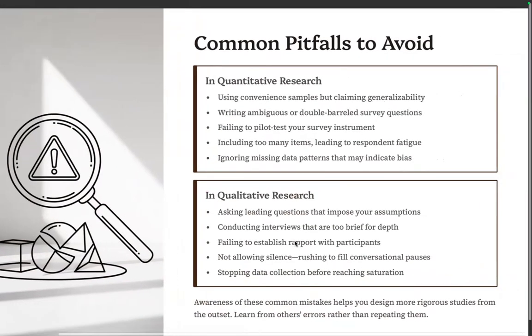Your research question determines which method or combination of methods is most appropriate. So, common pitfalls to avoid in quantitative research: using convenient samples but claiming generalizability. No, no, no. Writing ambiguous or double-barreled survey questions. No, no, no. Failing to pilot test your survey, because later on in the operationalization phase, if you create your questionnaire, you have to pre-test it for reliability and validity. Including too many items, leading to respondent fatigue. No, no. Ignoring missing data patterns that may indicate bias. Those are no in quantitative research.